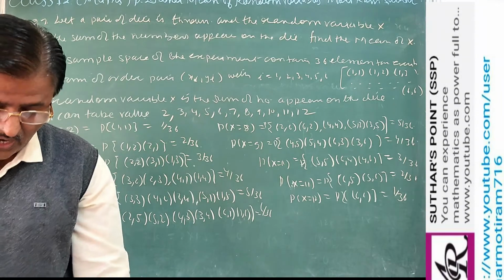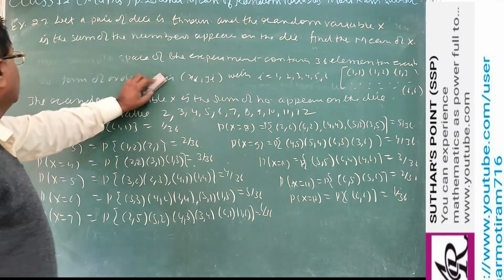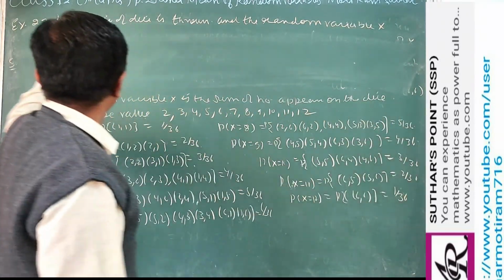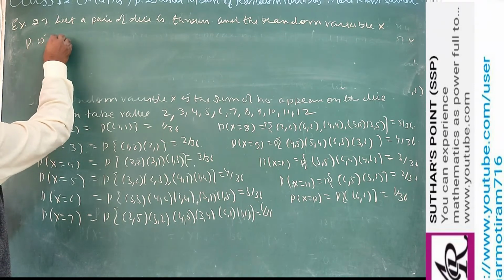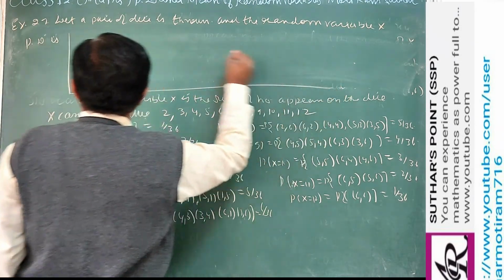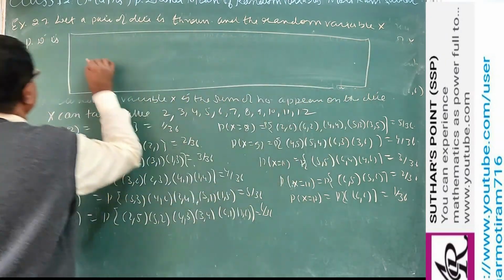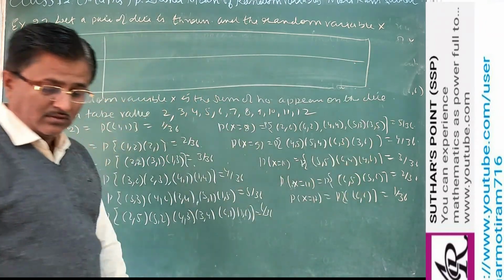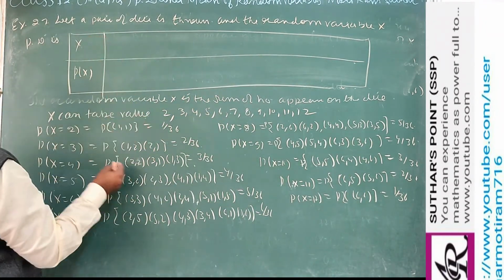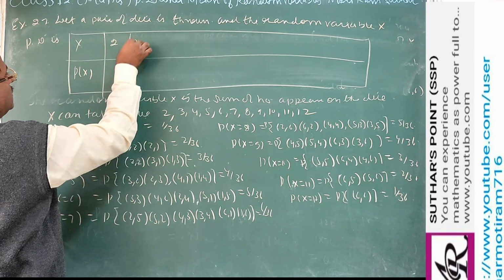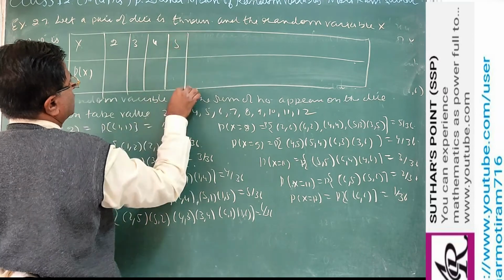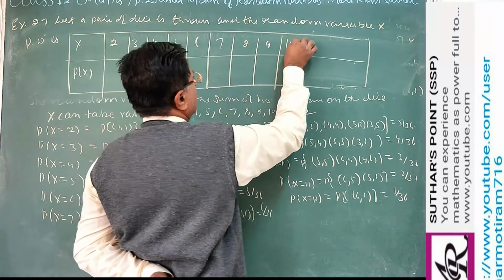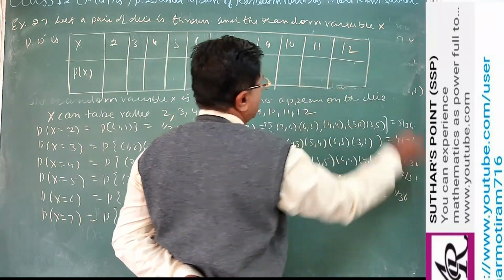This is very important. Now you can write it in tabular form and then we can easily find the mean. So in tabular form we write corresponding X and P(X). So the probability distribution is: you write X as 2, 3, 4, 5, 6, 7, 8, 9, 10, 11, and 12.